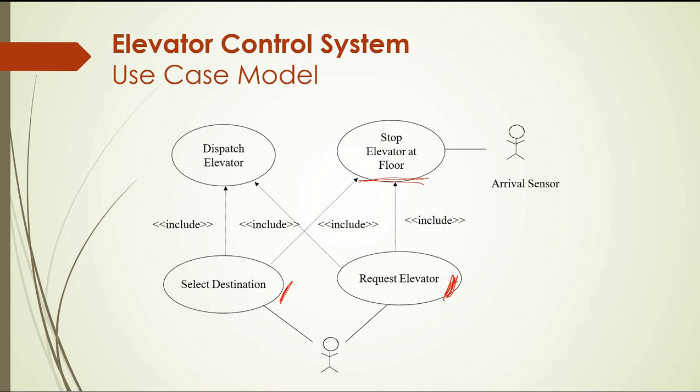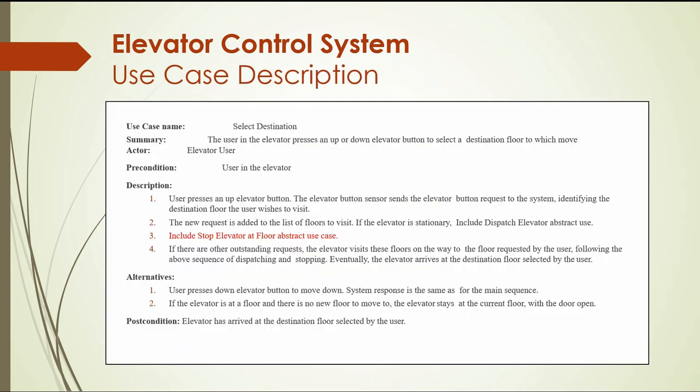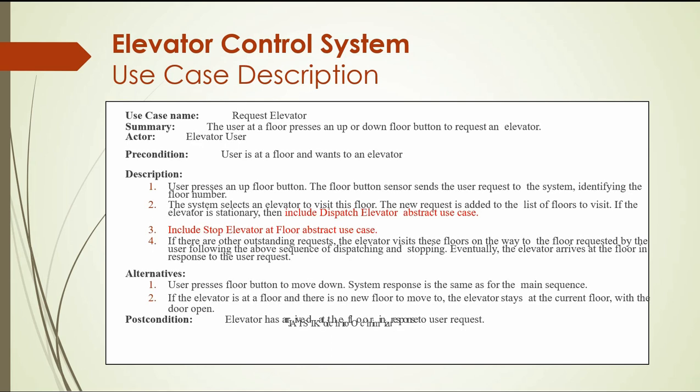Both are not main use cases, meaning they will not interact directly with the user, but will be initiated or started by other use cases. Here is the description of each use case.